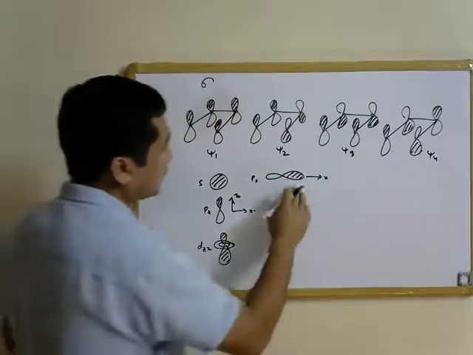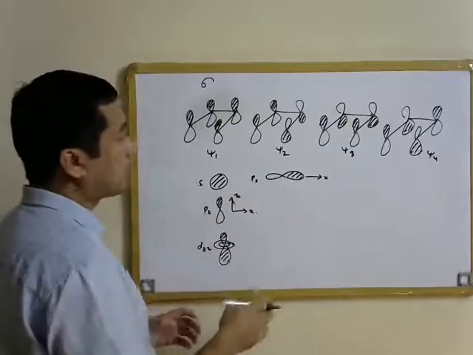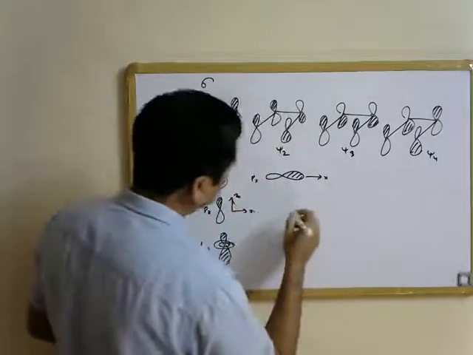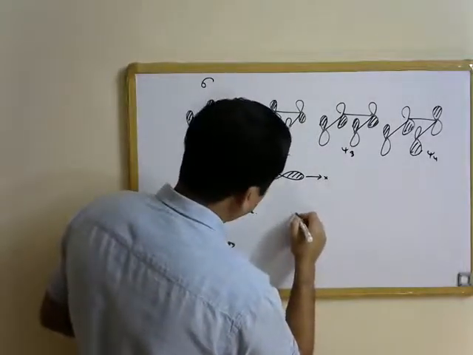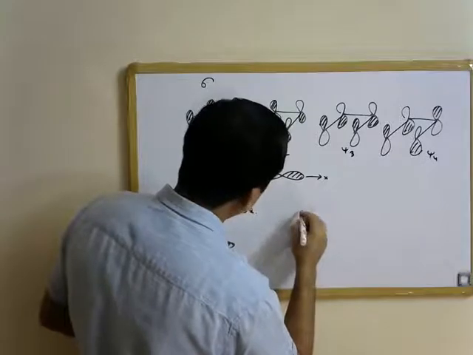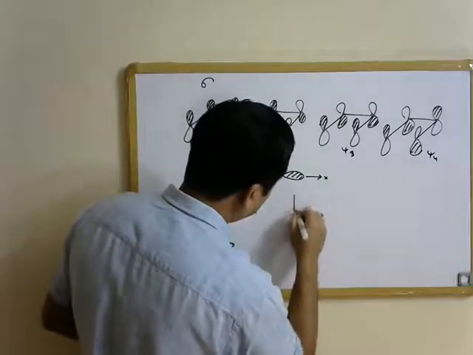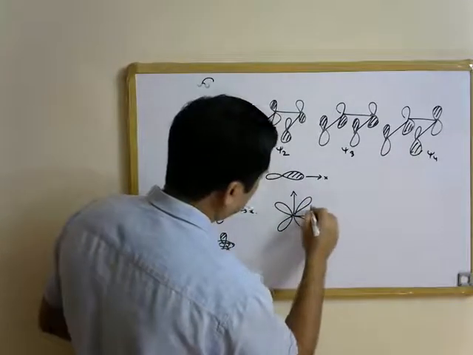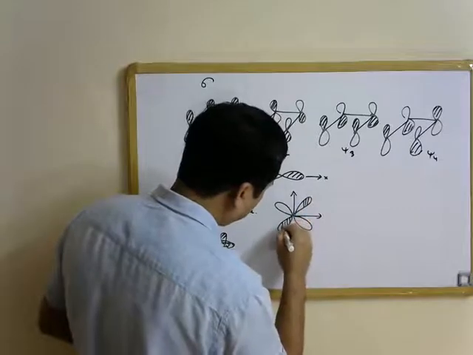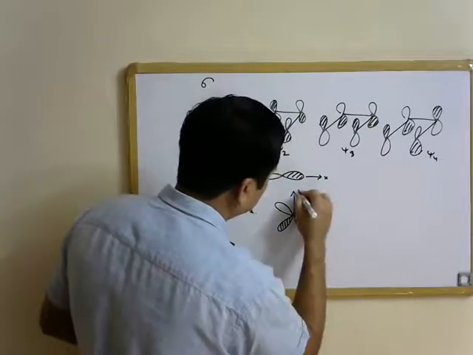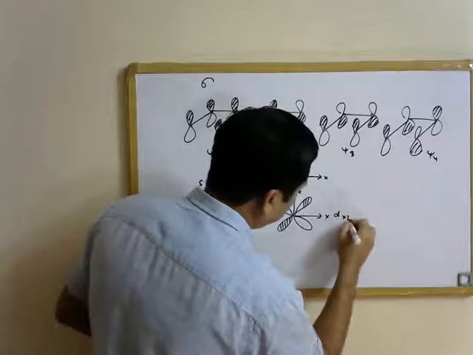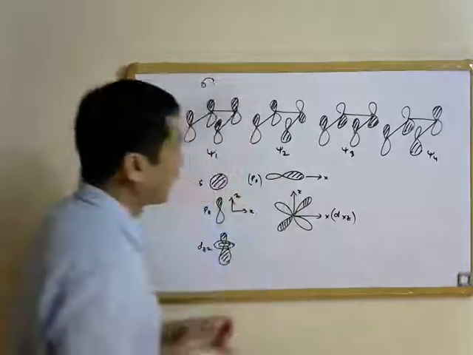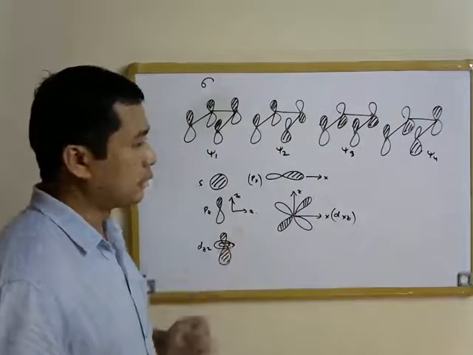So this is the px orbital, and the px orbital can interact with this psi2, as well as we have the xz atomic orbital of the metal, and this can as well interact with psi2 in this case.